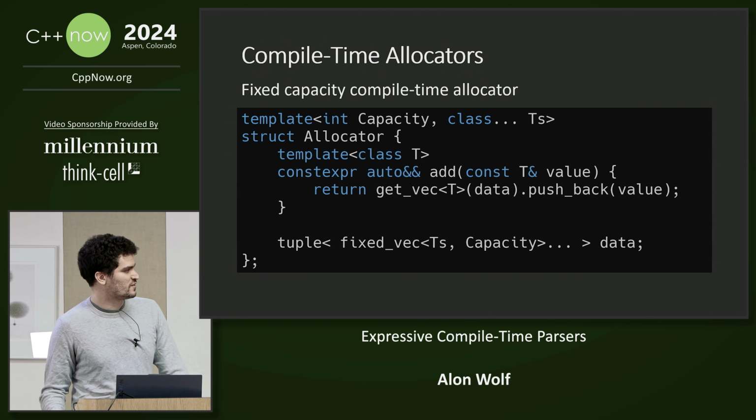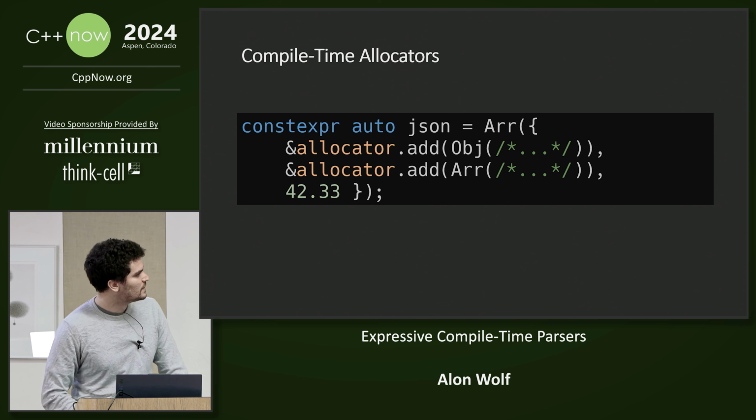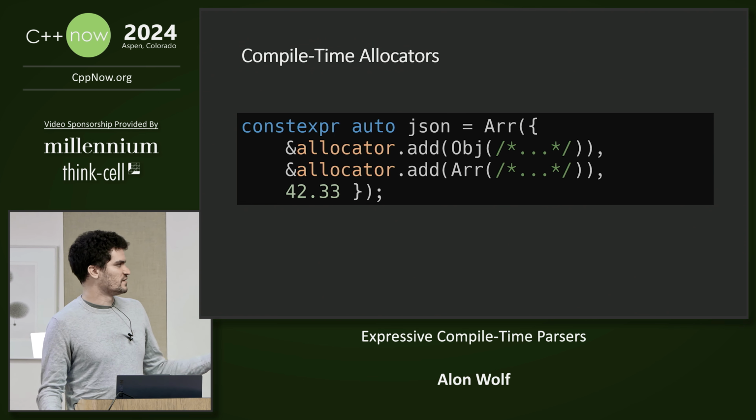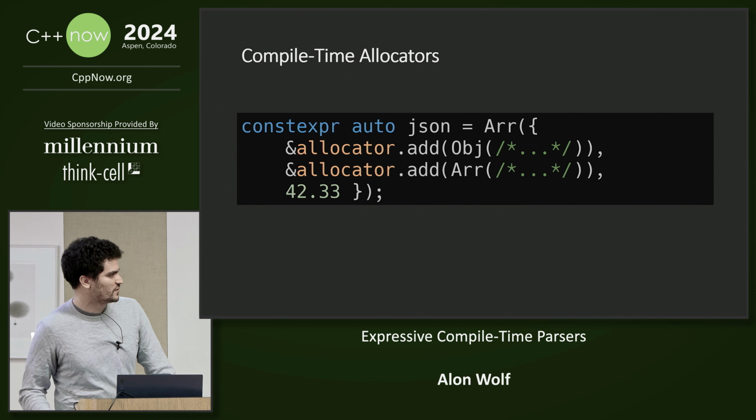So here we have a basic compile time allocator, which takes a list of types, and it contains a tuple of fixed vectors, one for each of the types. When we call the add function, it simply stores a value inside one of the vectors and returns a reference to it. And so we can just replace the calls to new with a call to our compile time allocator's add.